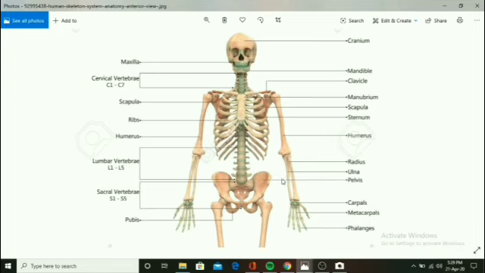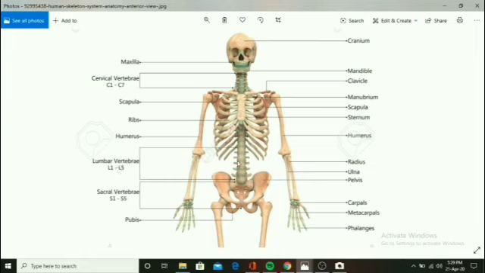that is the ulna. Okay, so then there are total how many cervical vertebrae? 7. Then there is about the lumbar vertebrae. How many lumbar vertebrae are present? 5. Okay, now there are also the vertebrae which is called as thoracic vertebrae. Thoracic vertebrae are present in the chest cavity. Lumbar vertebrae are present in the abdominal region. Okay, then there are 5 lumbar vertebrae. Then after that there are the sacral vertebrae.